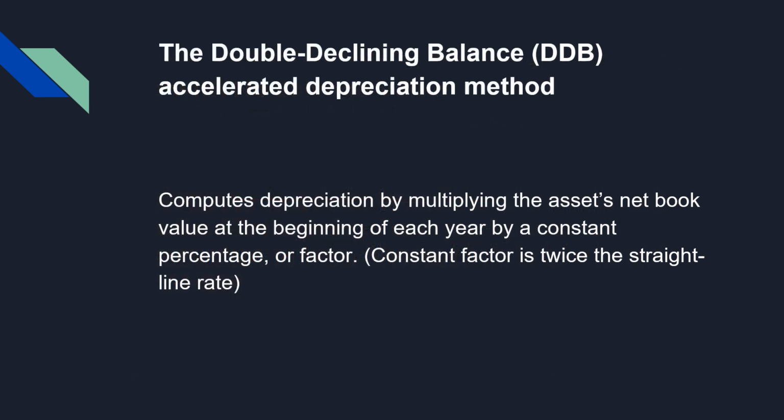The double declining balance accelerated depreciation method, or DDB, computes depreciation by multiplying the asset's net book value at the beginning of each year by a constant percentage or factor. The constant factor is twice the straight line rate. This method is used for assets that quickly lose their value or inevitably become obsolete.